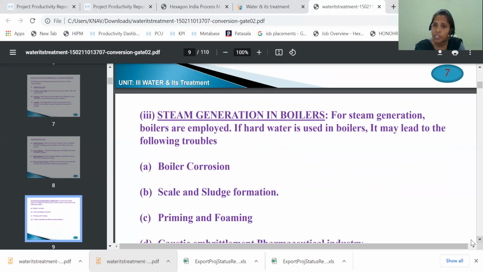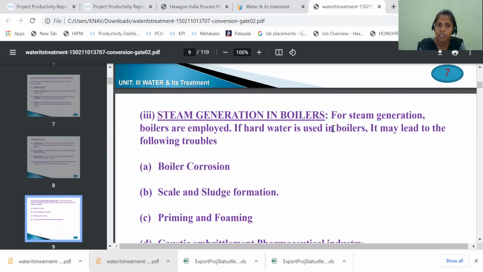But if we use salt water in the boilers, what is happening here? It will take more heat to boil the water. That means unnecessary wastage of fuel. Not only that, we have many drawbacks from the usage of salt water in the boilers. For steam generation, let us see this.